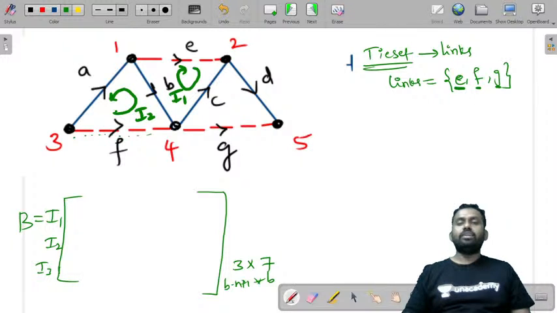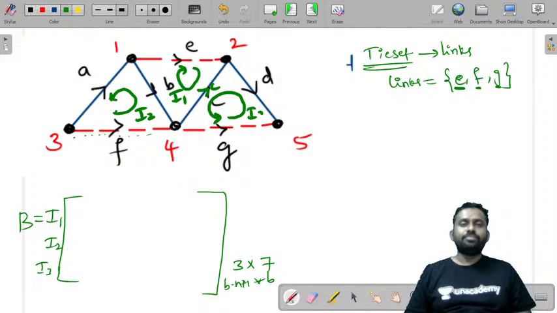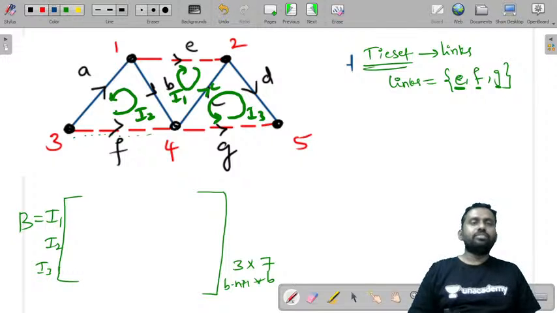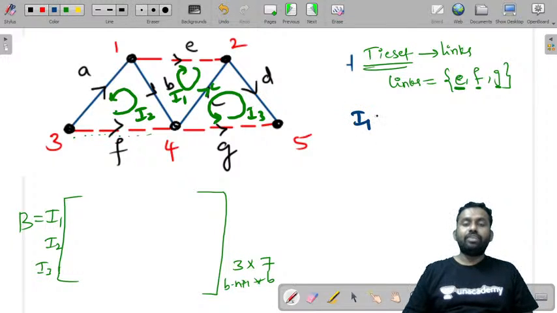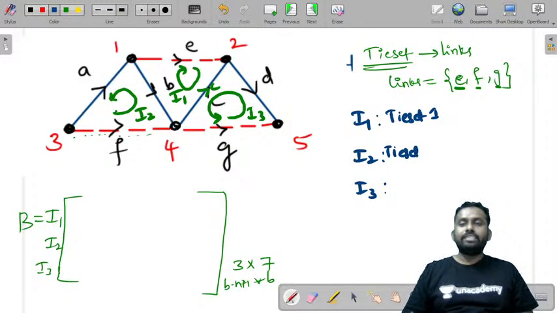Now the third link is G. If you add this, you'll get this. So this is I3. Now let us observe what I1 loop, I2 loop, I3 loop has. I1 is nothing but Cutset 1, I2 is Cutset 2, I3 is Cutset 3. So in I1, what do you write?